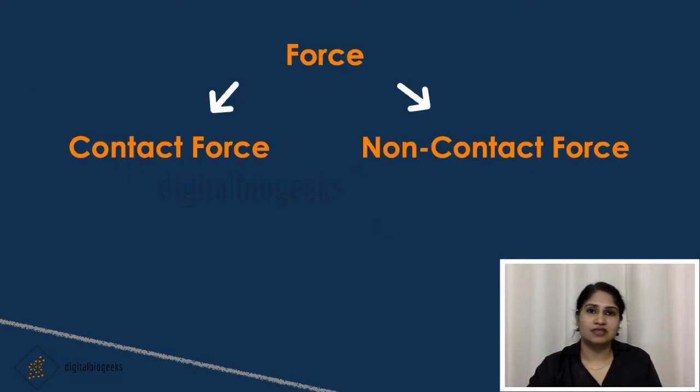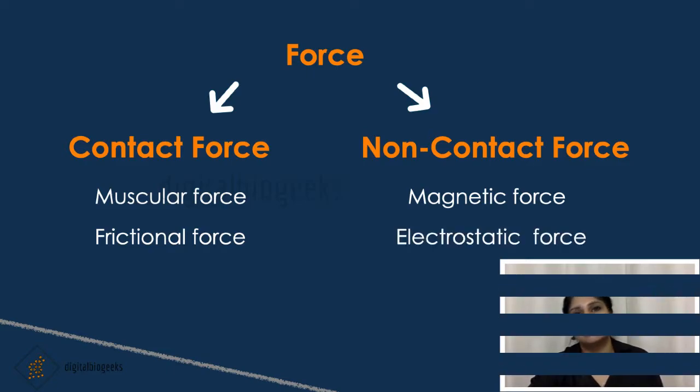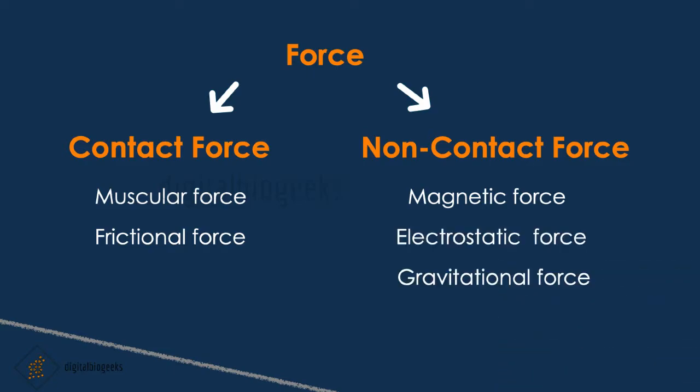Now, forces are of two kinds, contact force and non-contact force. Examples of contact force are muscular force and frictional force. Examples of non-contact forces are magnetic force, electrostatic force and gravitational force.